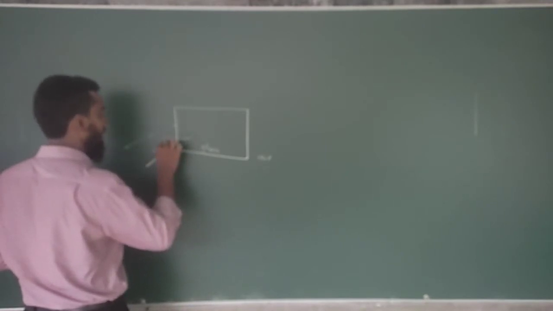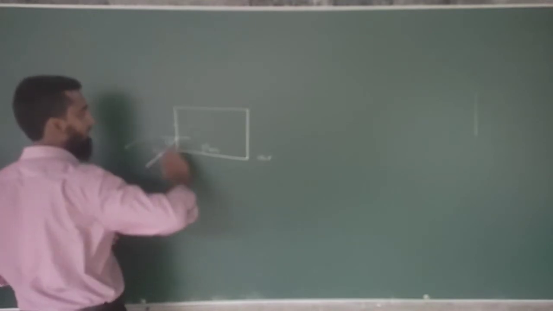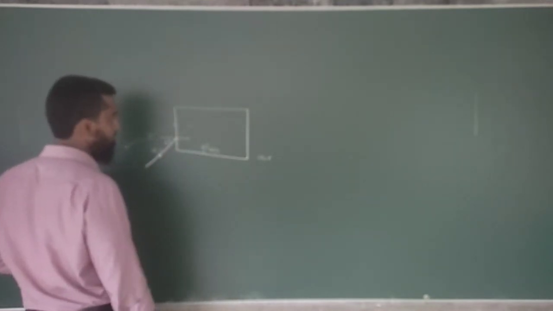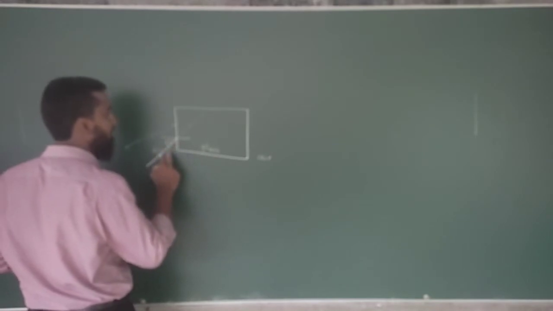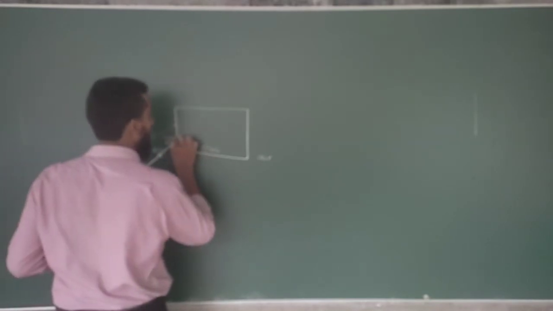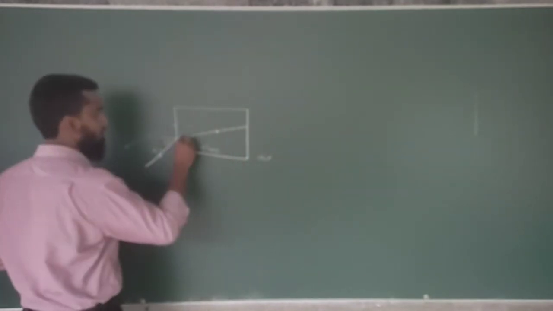This is going to be I. If the glass is not there, the ray is going to move in this direction. But since the glass is going to refract the light ray towards the normal, it is going to move like this with an R.